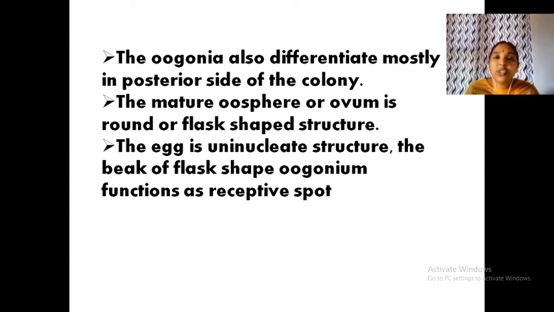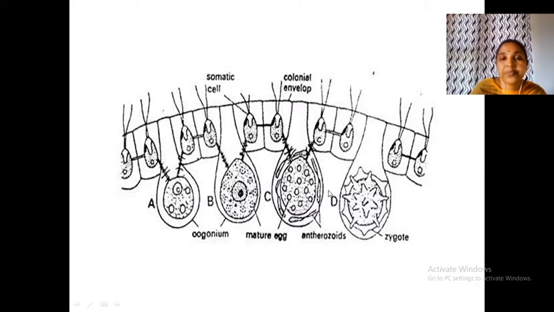Now, the oogonia, or the female part, differentiates from the posterior side of the colony. The mature oogonium is a flask-shaped, large structure. It contains a uninucleate structure, only a single enlarged nucleus, and it is non-motile. It has a structure called the receptive spot.